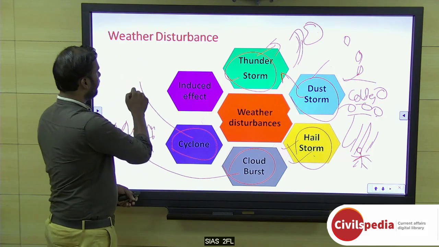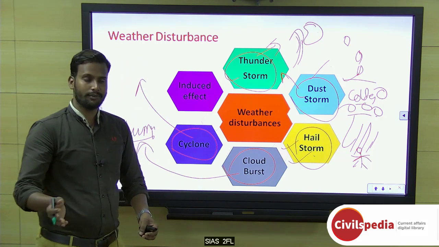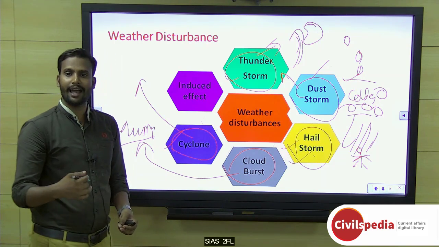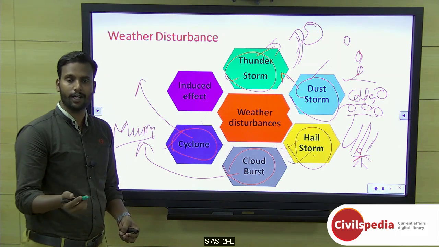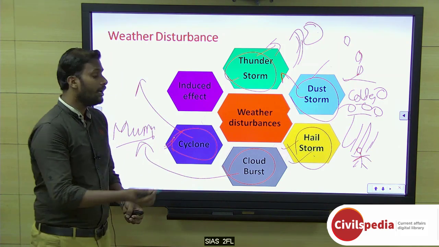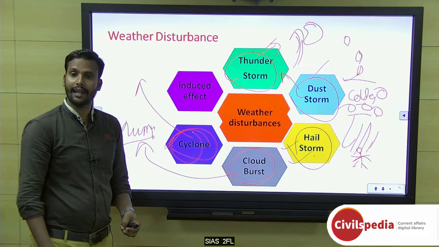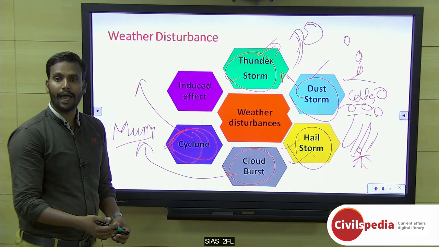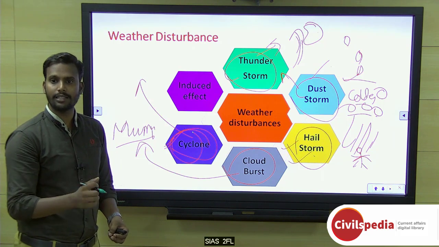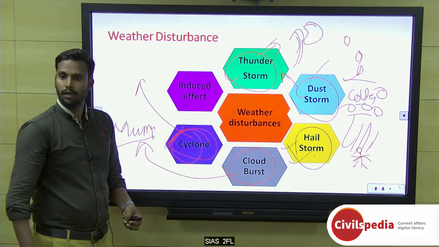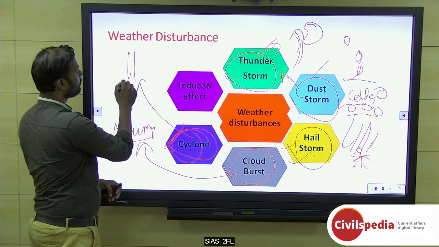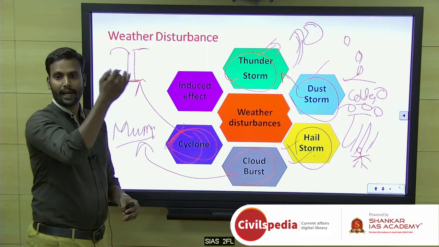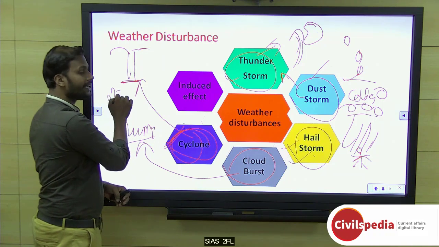Cyclone. Yes, especially the eastern coast, people there are very familiar with cyclones. Especially Odisha, Andhra, and even recently Tamil Nadu is getting so many cyclones, like Vardah and all, and even the recent ones. So these cyclones are destructive. Though they bring rain, they are highly destructive because of the pressure, okay. And once they make landfall, there will be a huge amount of high-velocity wind. So this is again a destructive one. A cyclone is formed because there is low pressure in the center, there should be a divergence in the upper atmosphere, and also there should be 27 degrees Celsius.